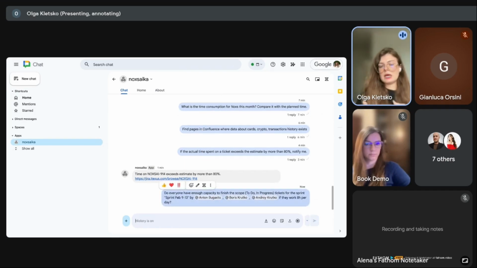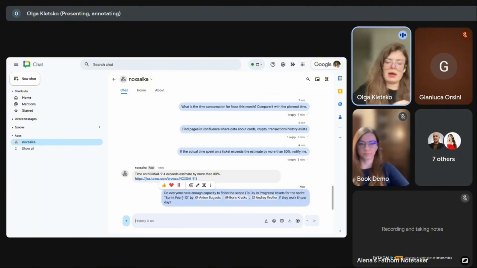So we can just ask Noxs and understand quickly if we have enough capacity to finish the scope of the sprint, that is called Sprint February 19, sorry, if everyone work full time here.